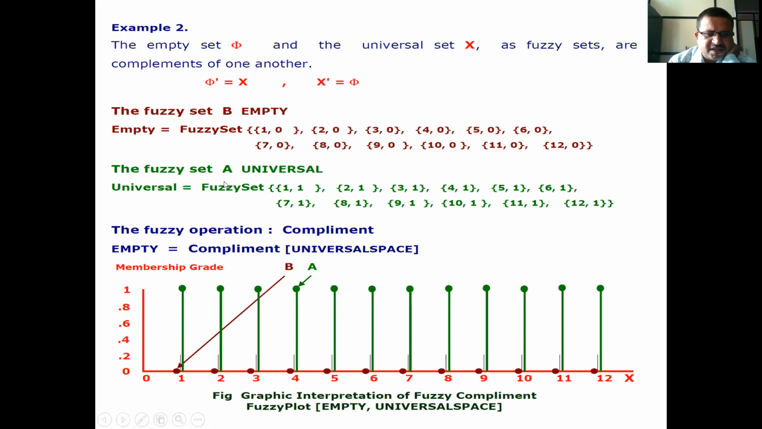Then the fuzzy set A, universal space X, is equal to the fuzzy set of (1, 1), (2, 1), (3, 1), (4, 1), (5, 1), (6, 1), (7, 1), (8, 1), (9, 1), (10, 1), (11, 1), and (12, 1). The fuzzy operation is complement. Therefore, empty is equal to the complement of the universal space. All the elements have 0 membership grade for the empty set, and all the elements have membership grade 1 for the universal space. From this graphical representation you can understand.